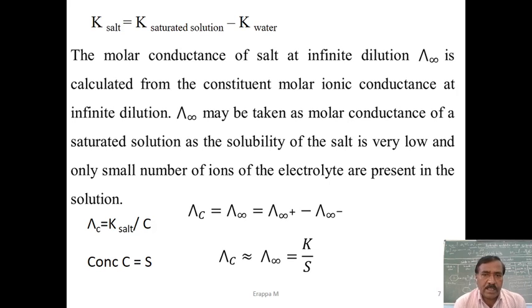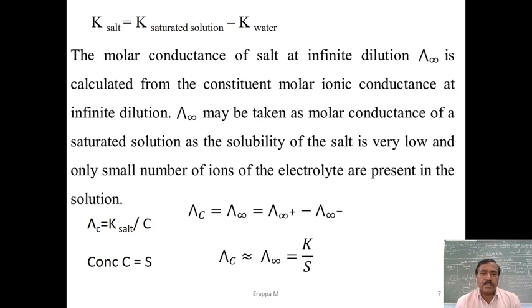The molar or equivalent conductance of the salt at infinite dilution, lambda infinity, is calculated from the constituent molar ionic conductances at infinite dilution. Lambda infinity may be taken as the molar conductance of a saturated solution, as the solubility of the salt is very low and only a small number of ions of the electrolyte are present in the solution. That means the molar conductance at infinite dilution is equivalent to that of the saturated solution.